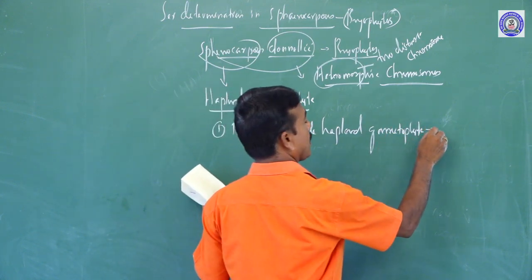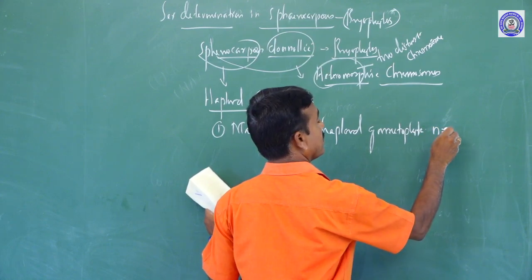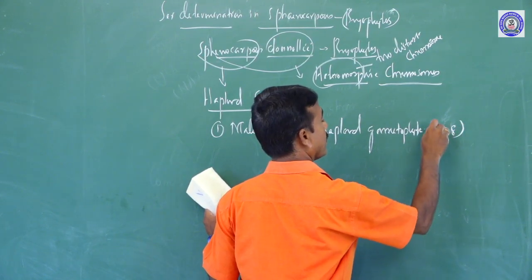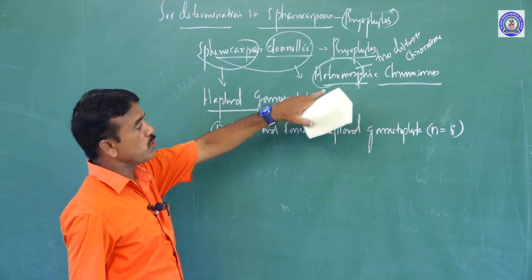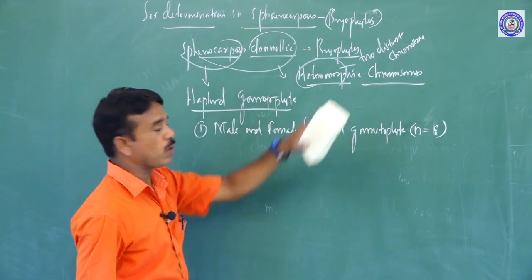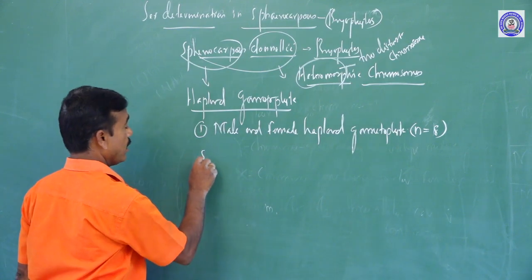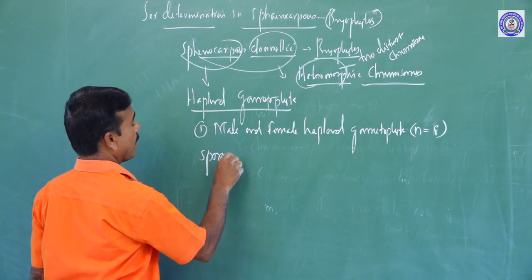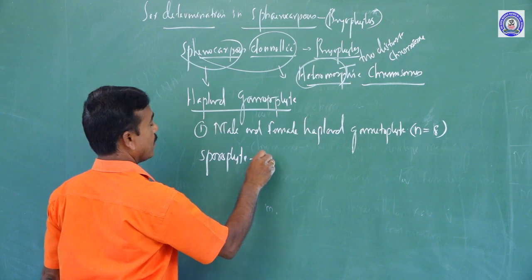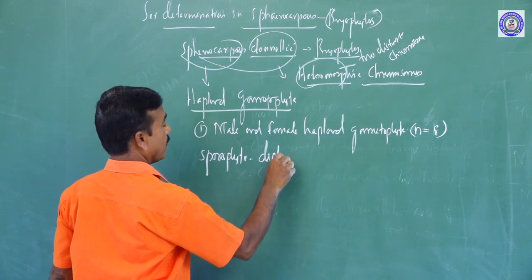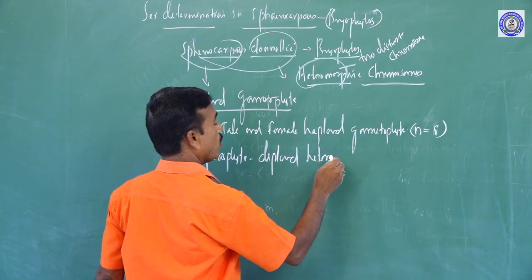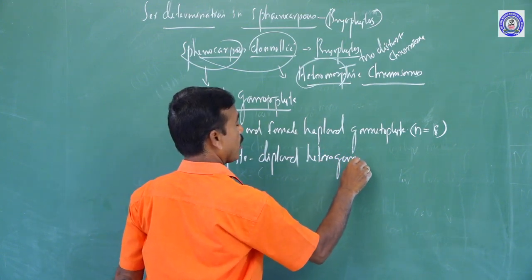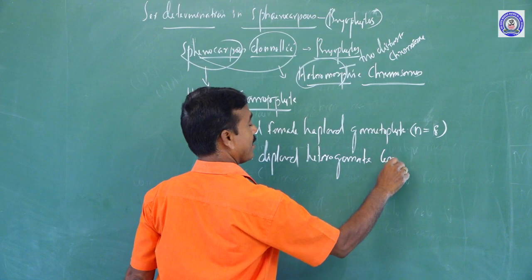So how many chromosomes? N is equal to 8. The gametophyte has heteromorphic chromosomes, but sporophytes are diploid with a heterogametic condition.